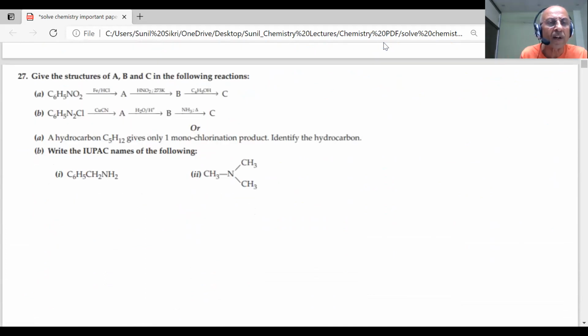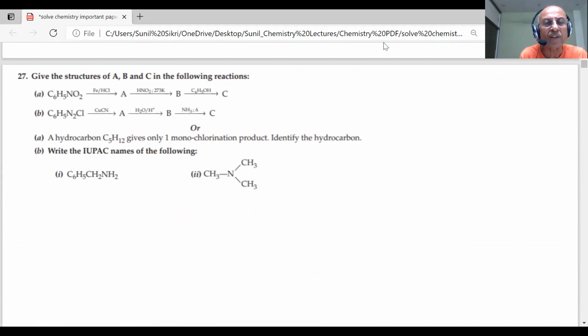Question comes, students. Again, a 3 marks question. Give the structures of A, B, and C, students. This is nitrobenzene, Fe/HCl. You have to write the structures of A, B, and C.